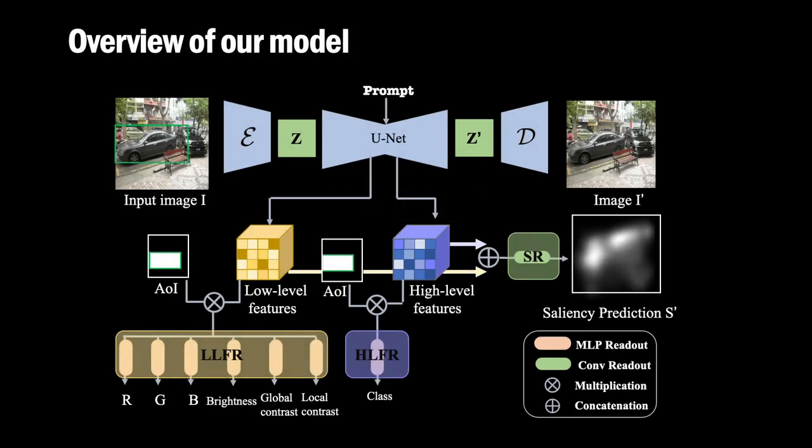Now, let's introduce our framework. Here is an overview of our model. The top part is a diffusion model. We extract two sets of features, low-level and high-level. Through several readout layers on these features, we force the network to store relevant information. So, the low-level features should contain the information to predict the photometric properties of the selected image patch. Similarly, high-level features should contain the semantics to predict the class of the patch.